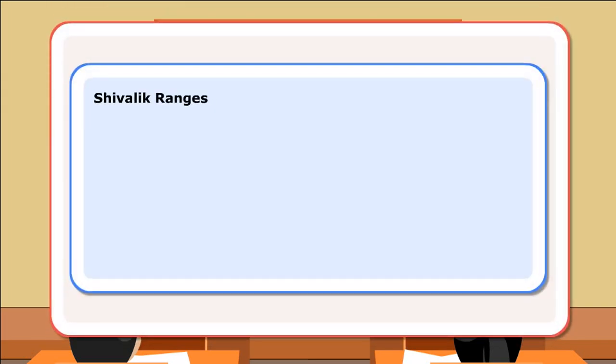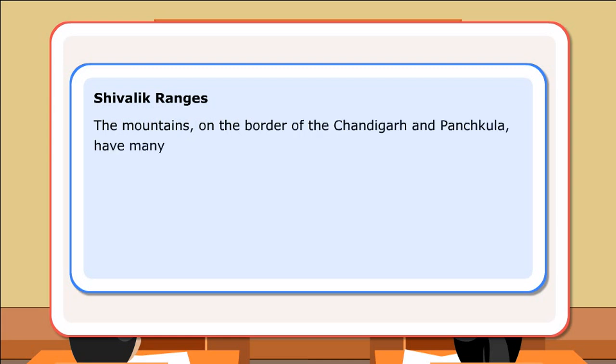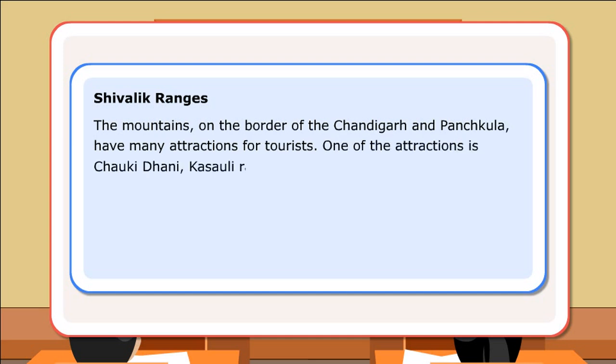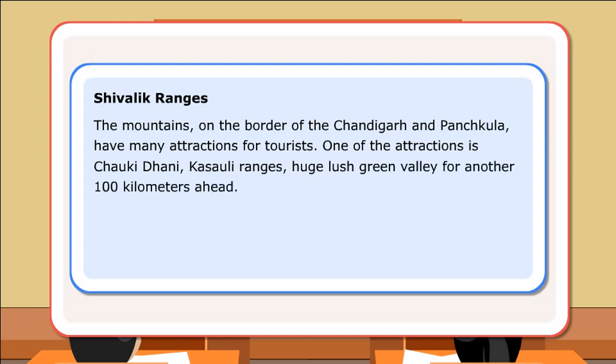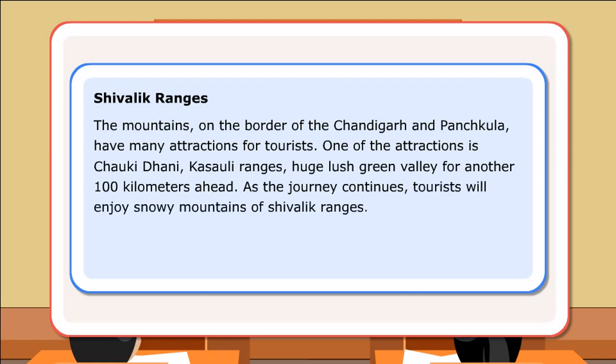Shivalik Ranges. The mountains on the border of Chandigarh and Panchkula have many attractions for tourists. One of the attractions is Chauki Dhane, Kasoli Ranges, a huge lush green valley for another 100 kilometers ahead. As the journey continues, tourists will enjoy snowy mountains of Shivalik Ranges.